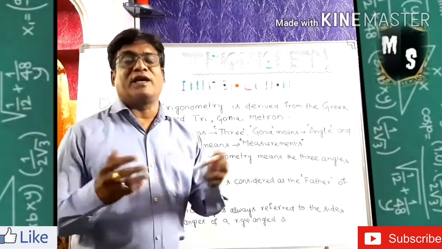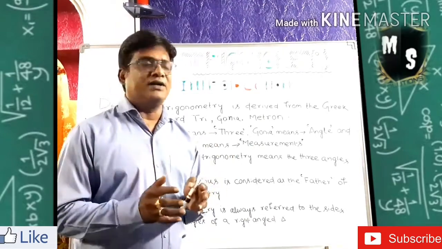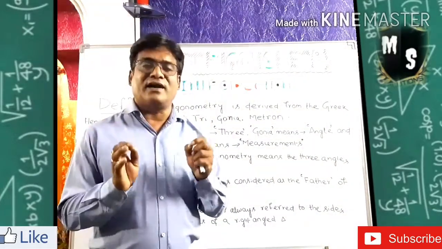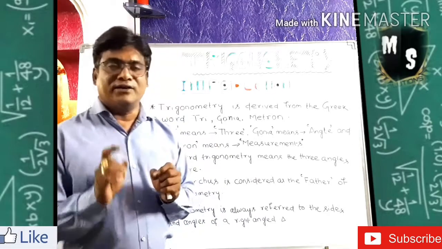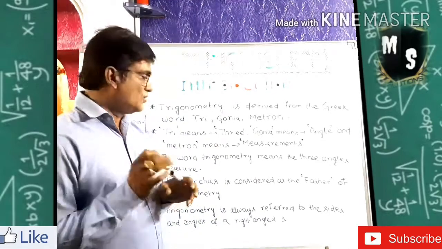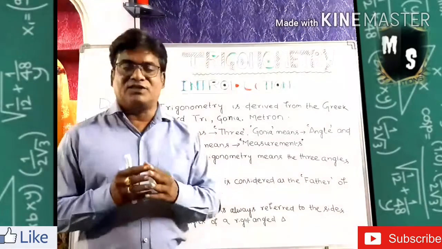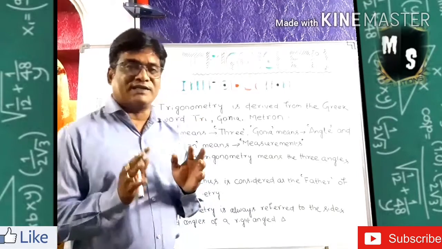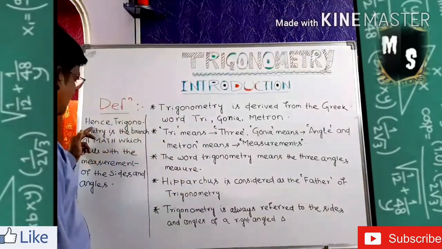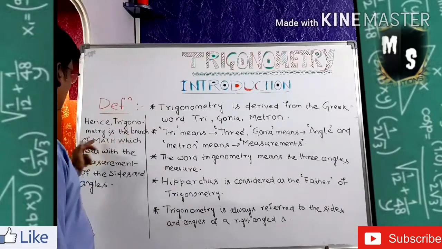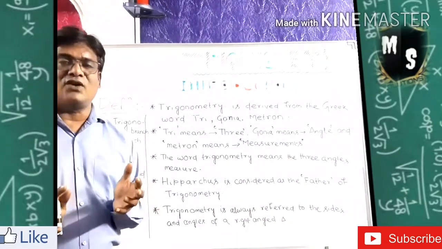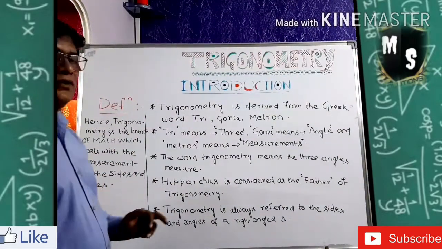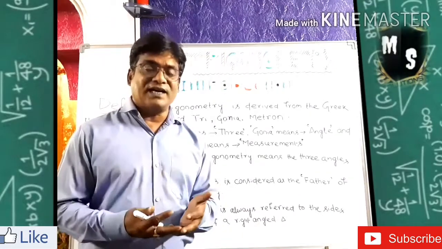Now you will ask me, sir, what type of measurements in a triangle? Trigonometry is applied in a triangle only. The triangle is called a right angle triangle only, in which one angle is equal to 90 degrees. So measurements of what? Measurements of these angles and also those sides. Here I wrote the definition for you, see. Hence, trigonometry is the branch of mathematics which deals with the measurement of sides and angles.